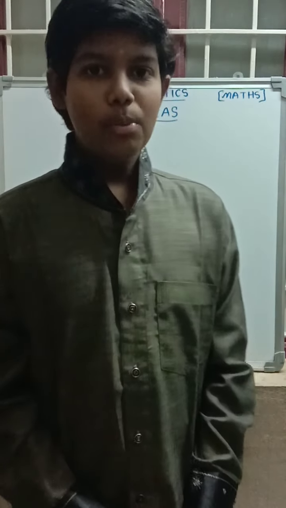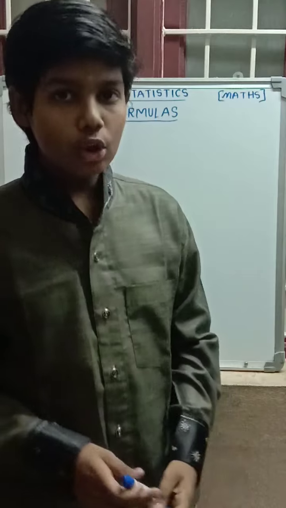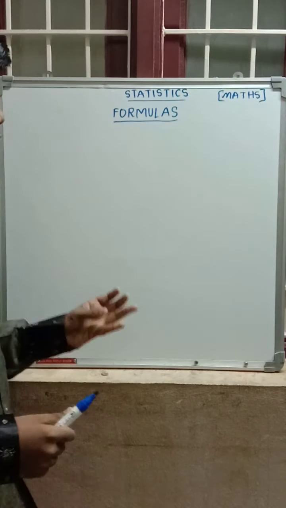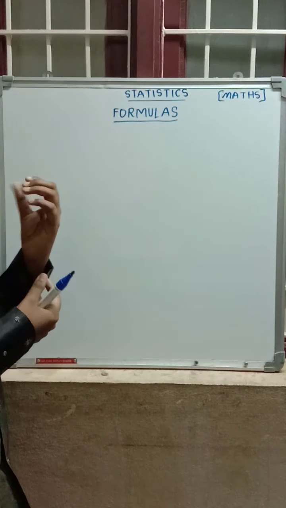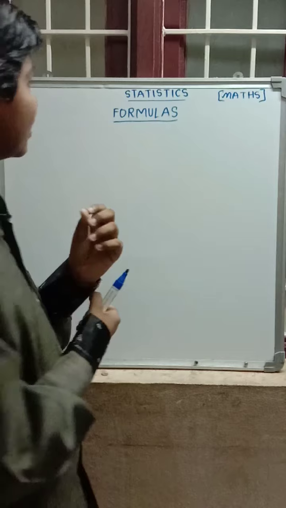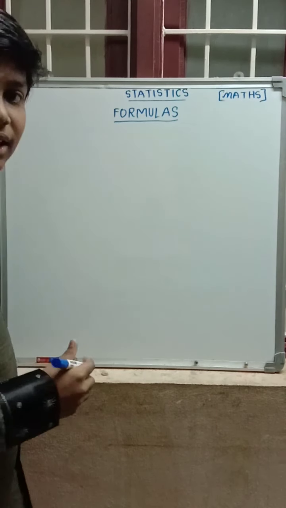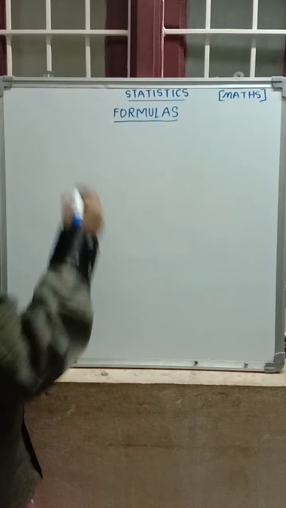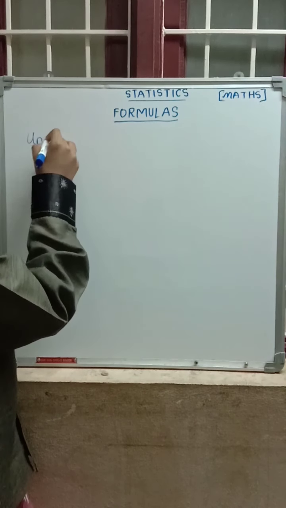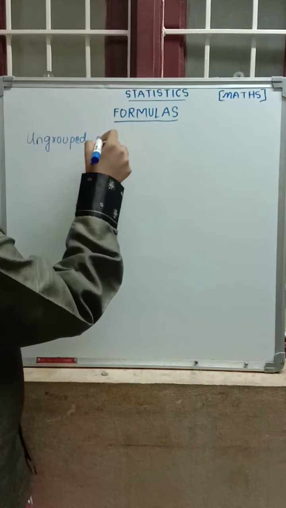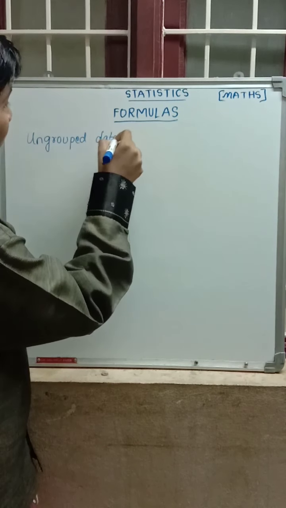Now I am going to talk about this topic, that is, the formulas of both ungrouped data and grouped data. In the previous video, we discussed ungrouped data mean, median, mode, and grouped data mean, median, mode with examples. Now let's discuss all the formulas of ungrouped data and grouped data. First, we will discuss ungrouped data formulas.